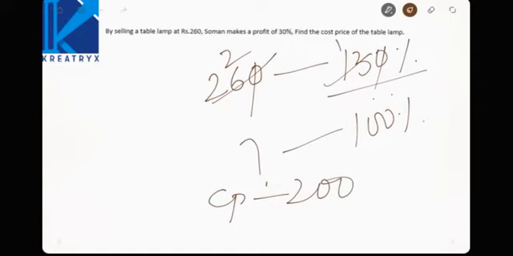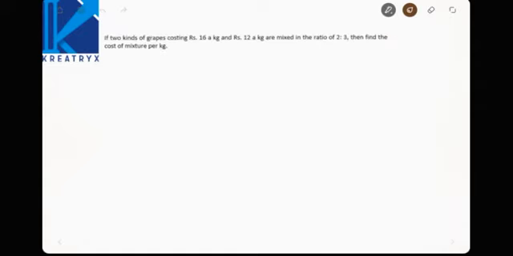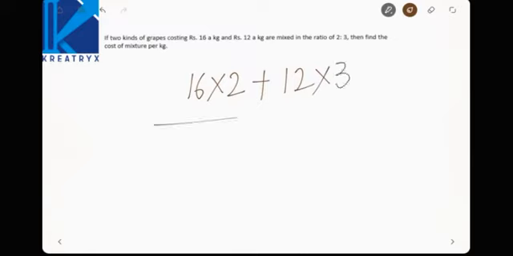Easy question, right? Next, if two kinds of grapes costing 16 per kg and 12 per kg are mixed in the ratio of 2:3, then find the cost of the mixture. Weighted average, see here, 16 rupees grapes mixed with 2 plus 12 rupees grapes mixed with 3. Let us consider 2x and 3x, that will get cancelled.